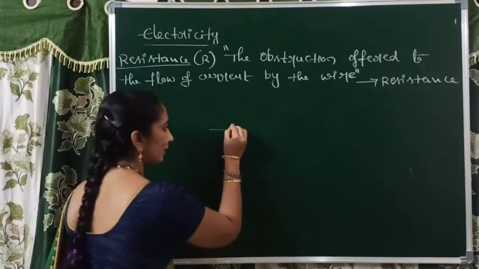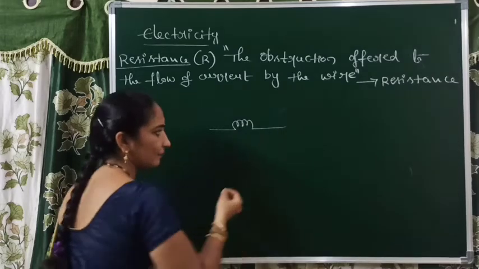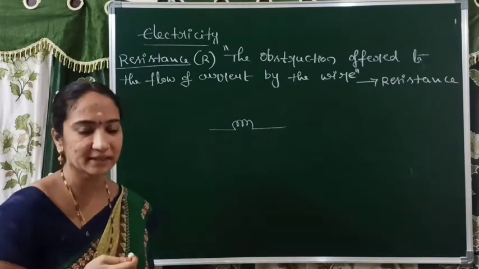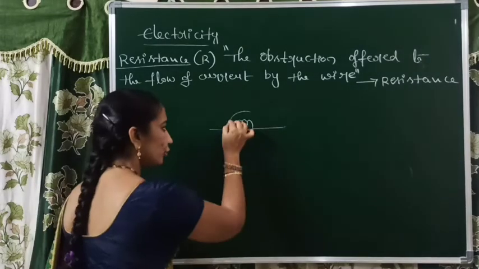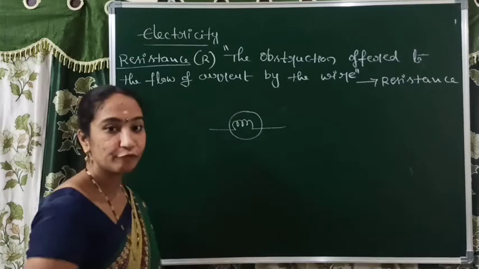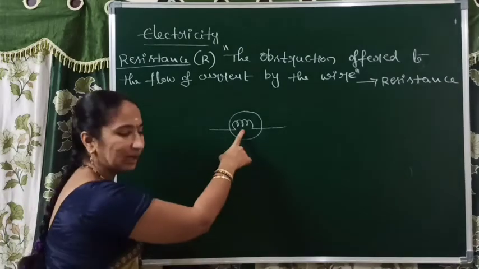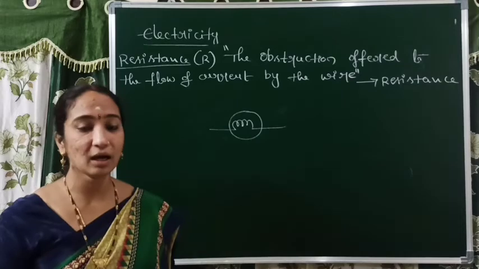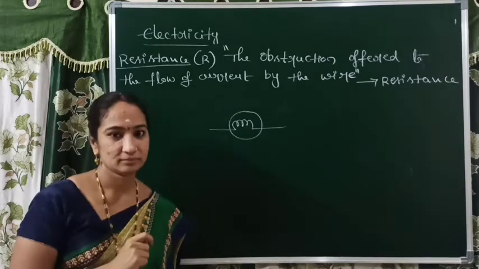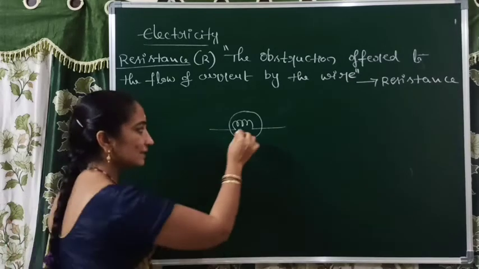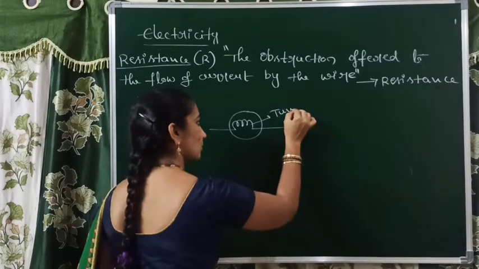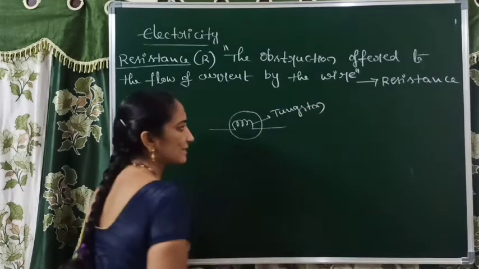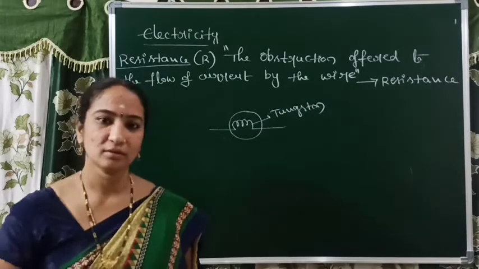You know about bulb very well, na? Incandescent bulbs we used in our homes, right? In that bulb we use one filament. So this is a filament. This filament is made up of which material, amma? It is made up of tungsten. Right? Here the tungsten is the best example of resistor.